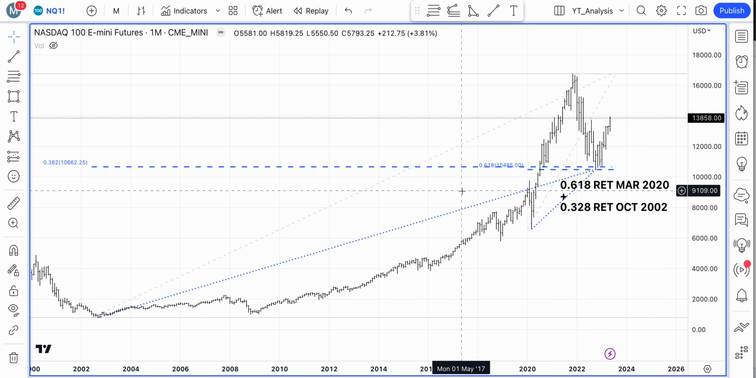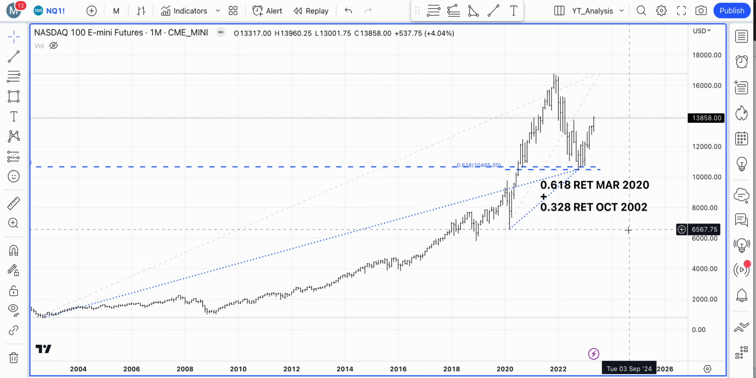So we have a confluence of two Fibonacci ratios coming together, the 61.8% coming in from the March 2020, and then we have the 38.2% Fibonacci retracement coming in from October 2002. And when we have two Fibonacci ratios and more coming together, and also in particular if we have some sort of a pattern formation like an ABCD, these are usually confluence levels that we need to pay attention to, because these could be pretty good support or resistance levels.